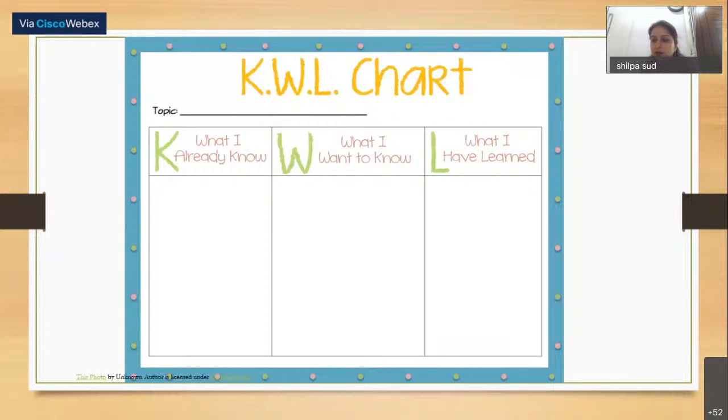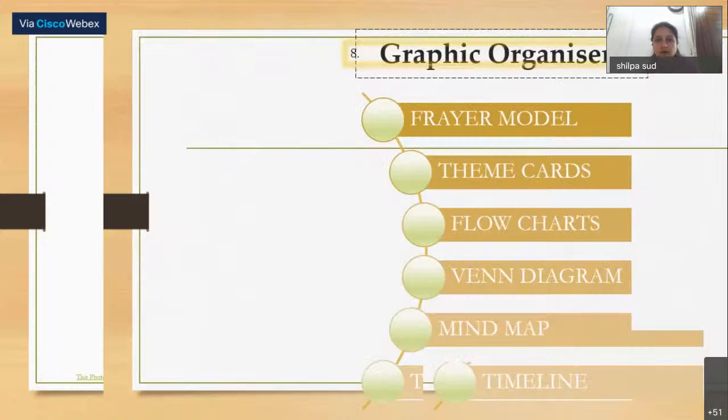Give them a sheet of paper, meaning one page of reading, and then you can ask them to write the words which they already know in column K, the words they want to know in the second column W, and the words they have learned after the session in column 3. So this is the KWL chart. It's a very handy strategy and can be used for vocabulary building, for reading. Any way you can use it.